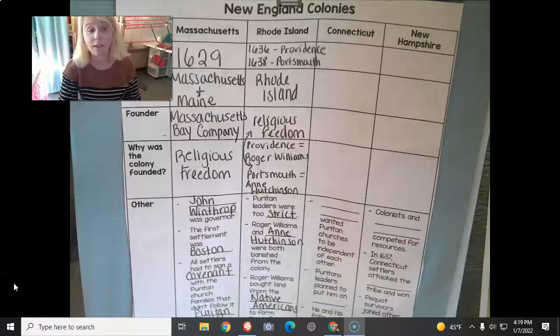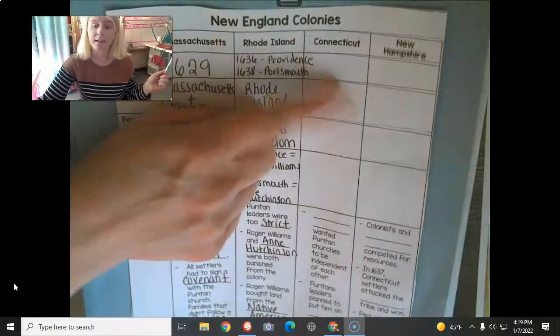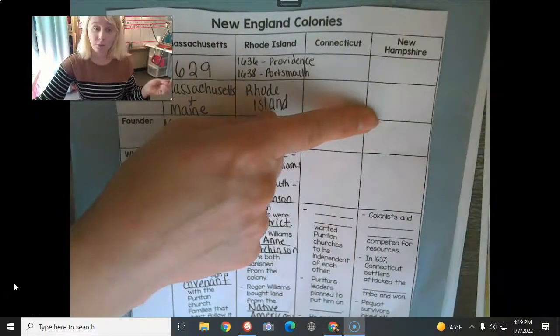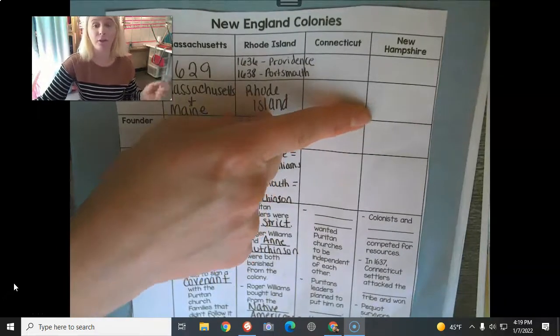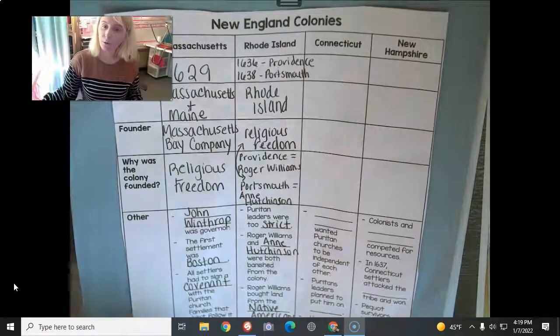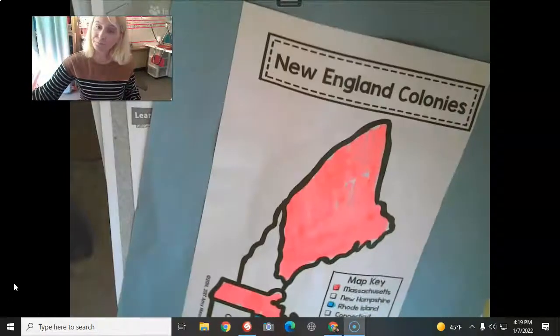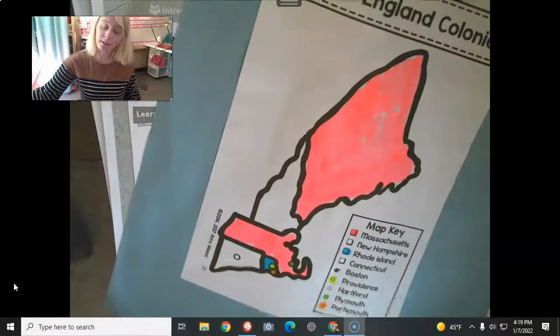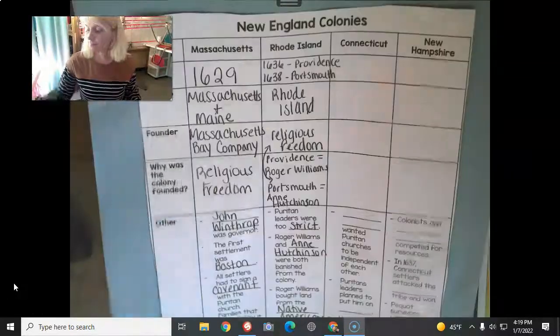All right, so these are the notes for the beginning of the week of January 10th. We will finish the New England colonies, Connecticut and New Hampshire, this first part of the week, and the second part of the week we will start on the middle colonies. So remember, we have a map on the back side that we will color in as we go through this.